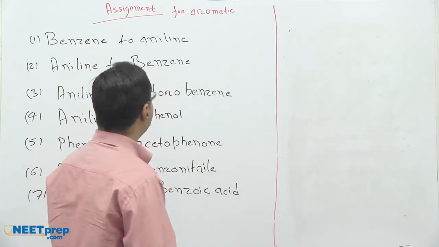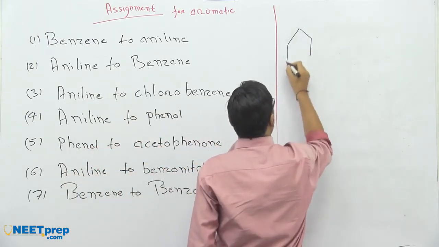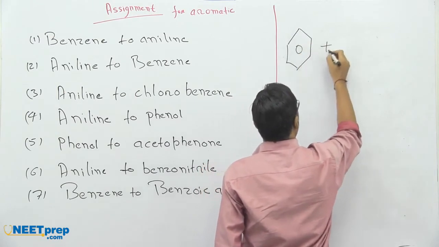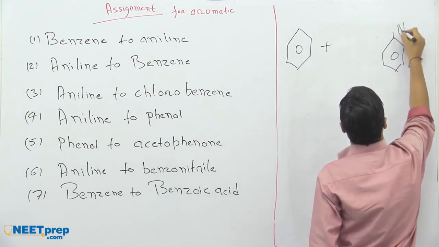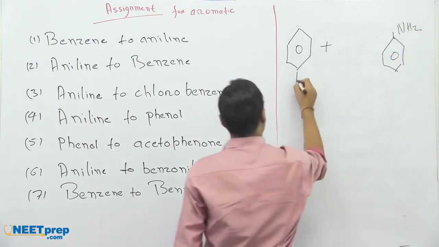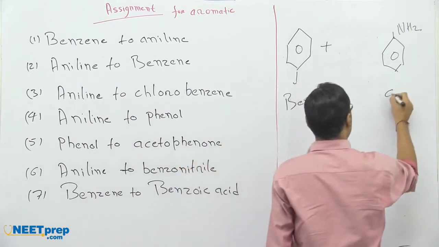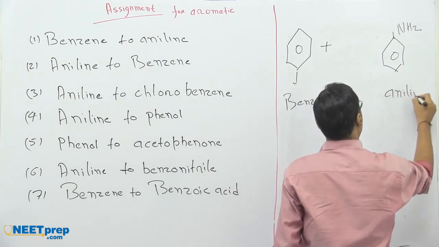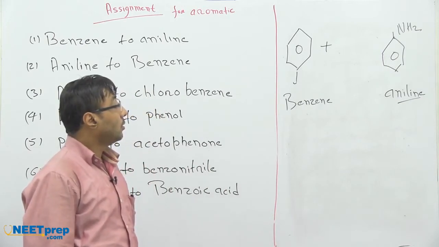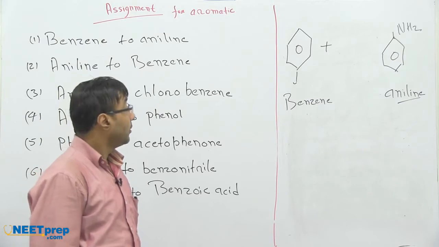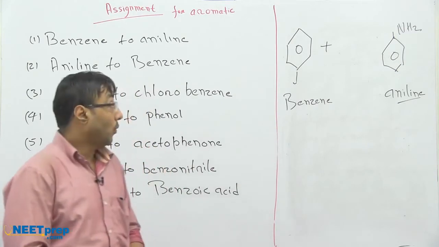Now the first compound is benzene to aniline. It's a benzene, it's an aniline. So what is our basic aim?